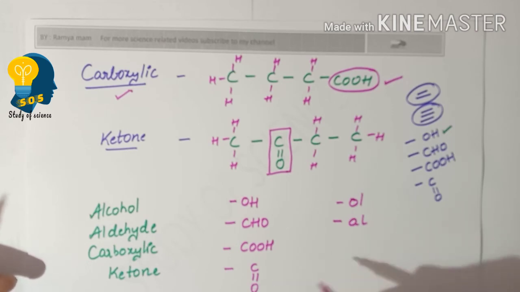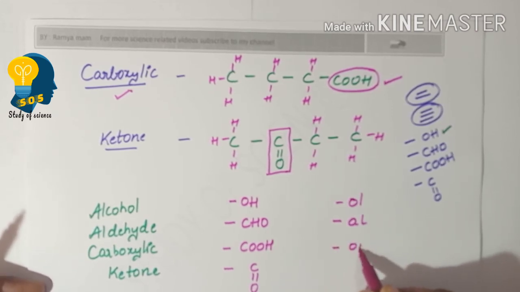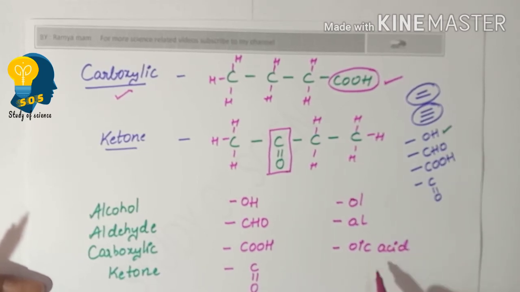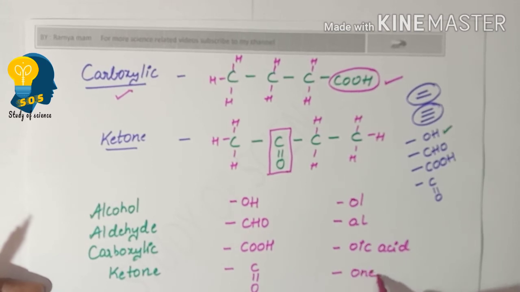For carboxylic acid, the suffix is oic acid. Then it is ethanoic, propanoic, butanoic, pentanoic. Then for ketone, we have ONE. Then it is propanone, butanone, pentanone, and so on.